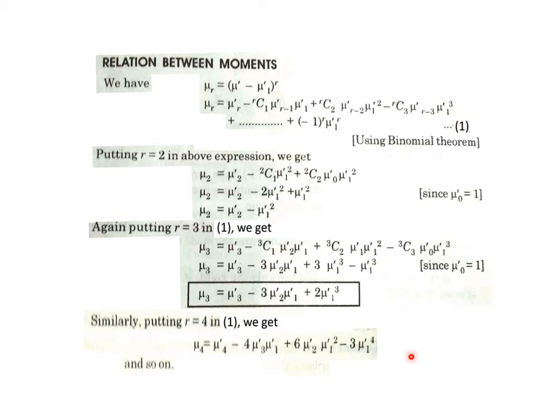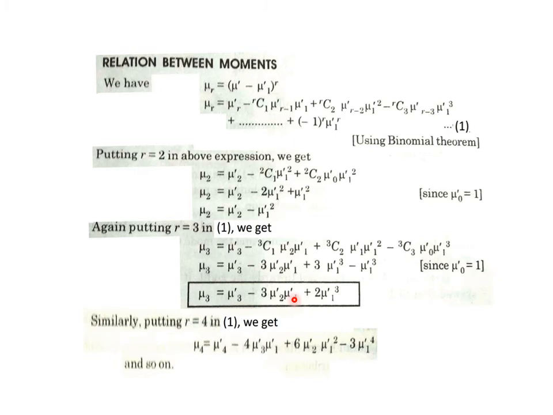One more important thing is to be discussed before moving towards the next slide. These results are equally valid if, instead of moments about origin on the right hand side, the dashes mu 1 dash, mu 2 dash, mu 3 dash, mu 4 dash are defined as moments about some point A, maybe about some point 4, 5, etc. Still, using those results as dashes directly about any other point, these results can be obtained by this formula directly.